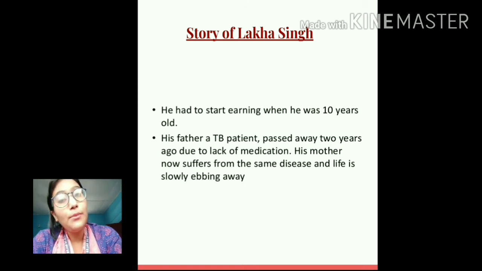You can compare both the situations here. On one hand we have Ramcharan, and on the other hand we have Lakha Singh. In both the cases their conditions were very pathetic. Ramcharan used to live in a slum area in the outskirts of the village, basically in a basti, in a one-room rented house.